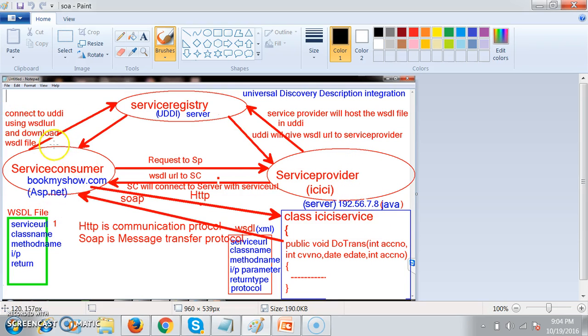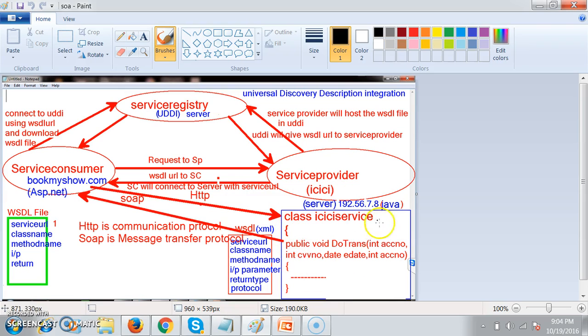And the service consumer is nothing but a web application, and this web application wants to consume the service. For example, the service provider is ICICI Bank, and the service consumer is bookmyshow.com or amazon.com. Now amazon.com is trying to consume the service given by ICICI Bank. ICICI Bank will create the service in, say, Java. A service is a simple class, and in that class some methods will be there. After creating this service, the service provider will host the service on their server. Now the service consumer wants to interact with this service.